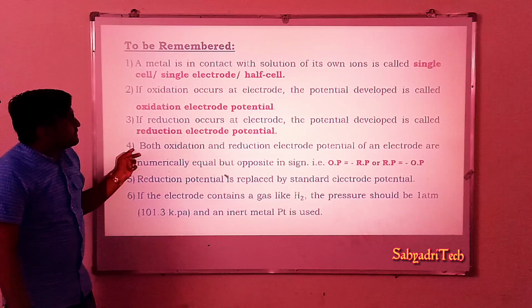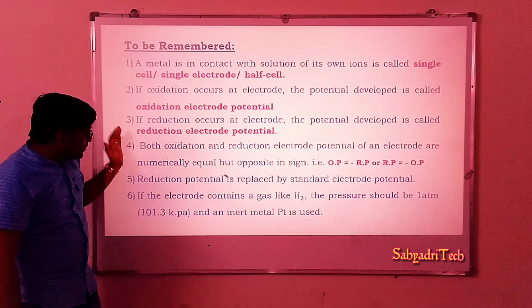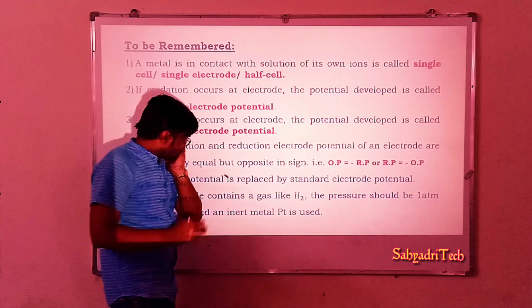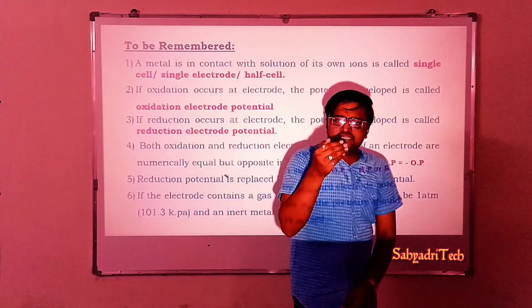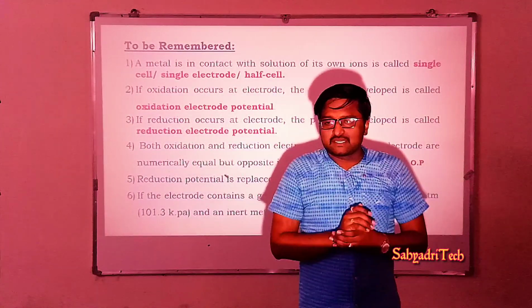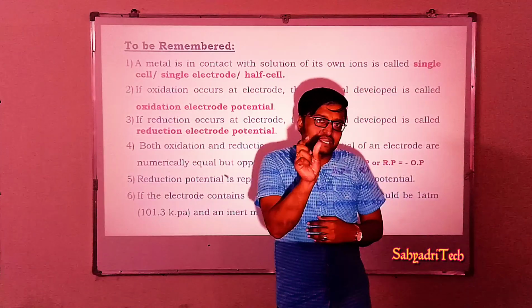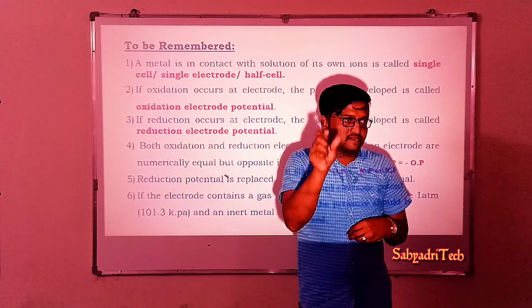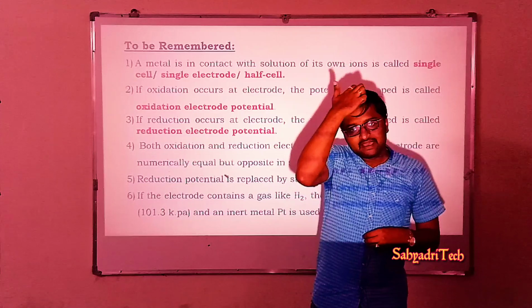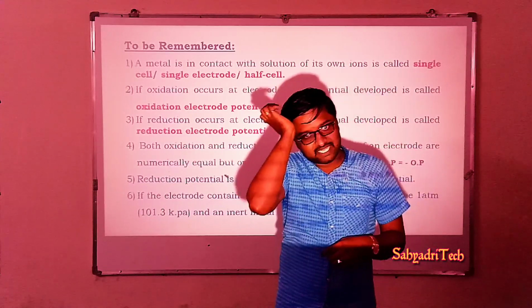Next, the important point is, whenever a metal is in contact with its own ionic solution, the metal atoms of an electrode have a tendency for oxidation.